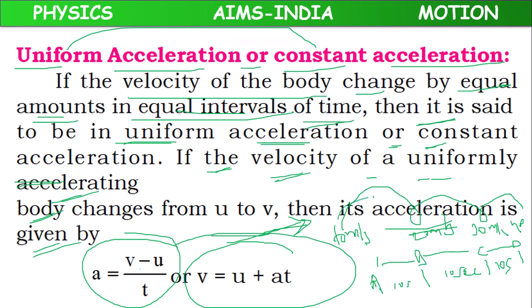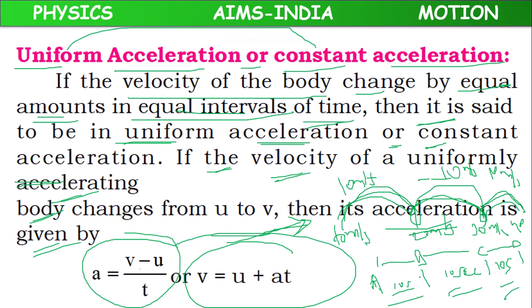But what kind of acceleration is it showing? From 10 to 20, the change of velocity is 10 meter per second, in how much time? 10 seconds. Again, 20 to 30, change of velocity 10 meter per second, in 10 seconds. Again, change of velocity 10 meter per second, in 10 seconds.